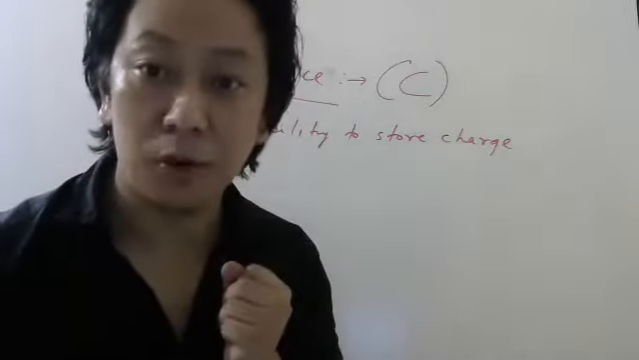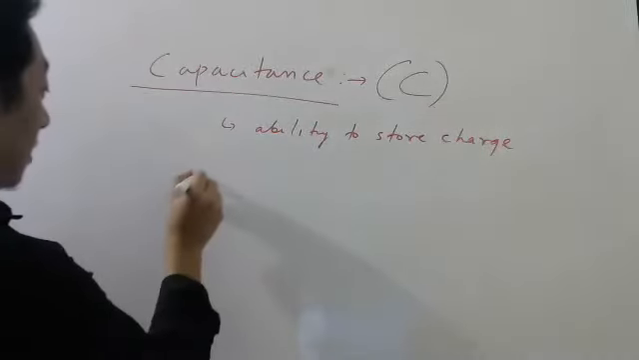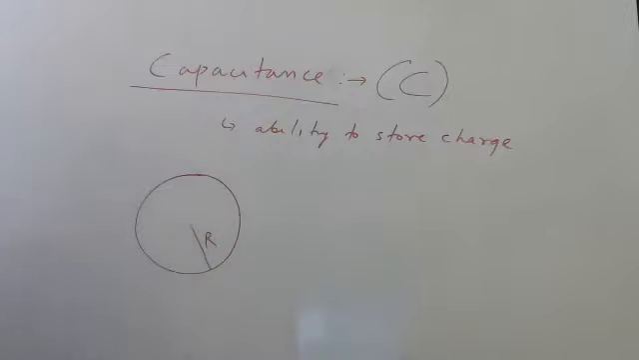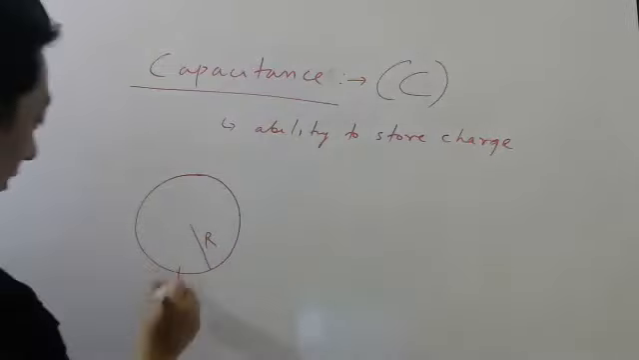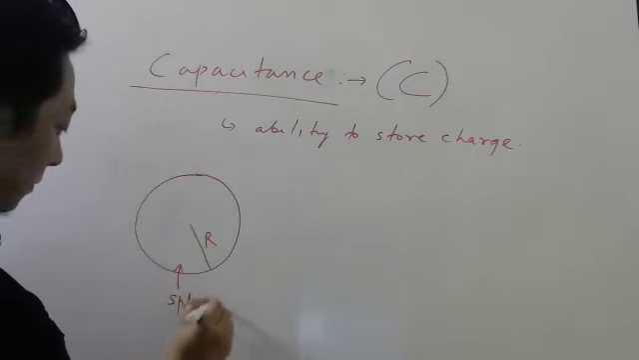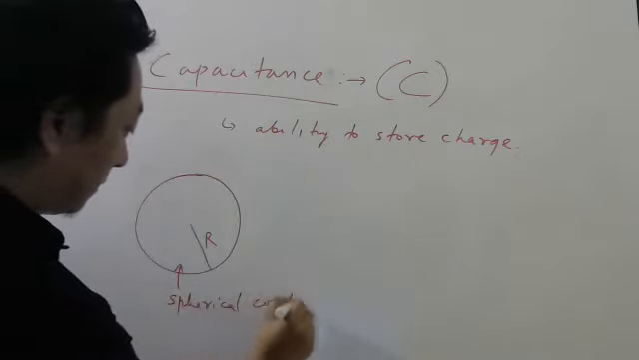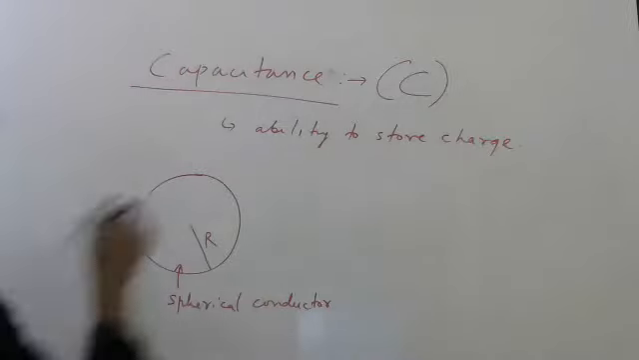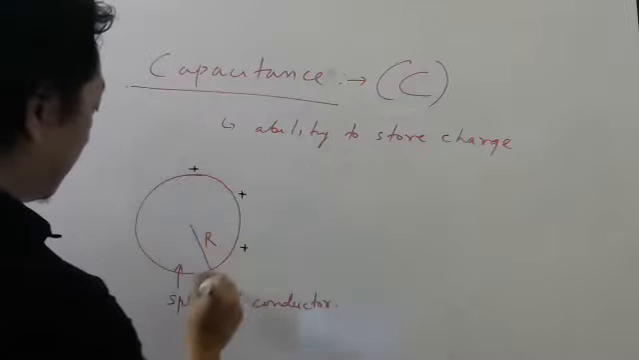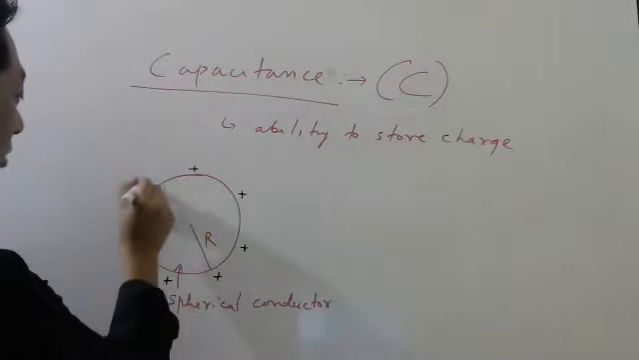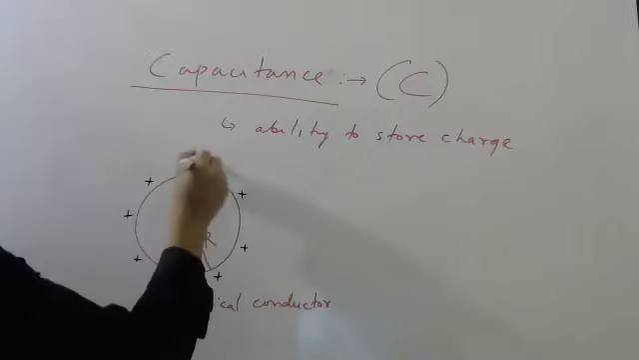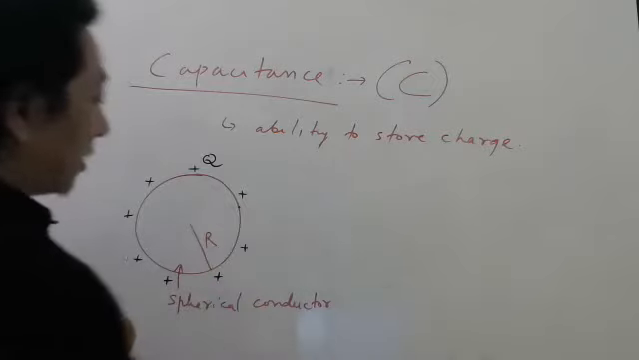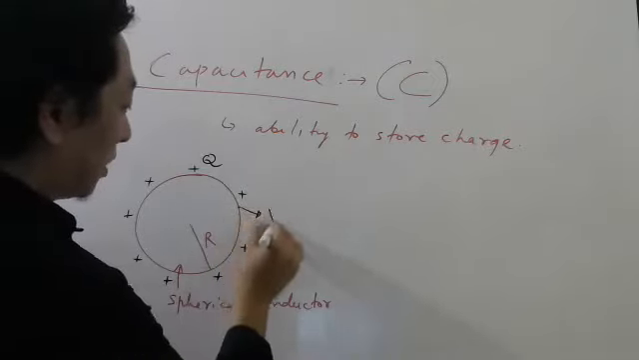Now, sir, why you said potential? Let us understand. So look here. Imagine I have a conductor whose radius is R. Spherical conductor. Okay. Let us put some charge on this. Since it is a sphere, the charge will spread uniformly. Let us say the total charge is Q. Then, will there be some potential on the surface?